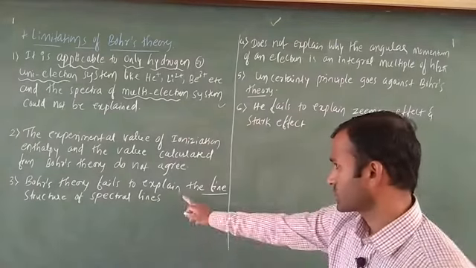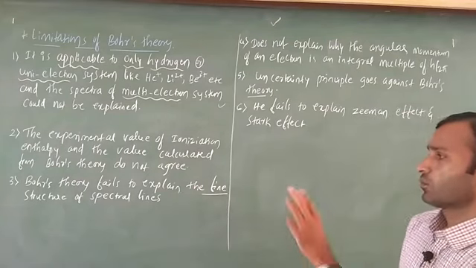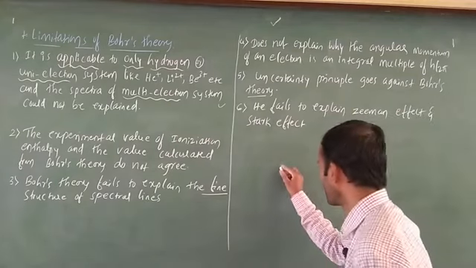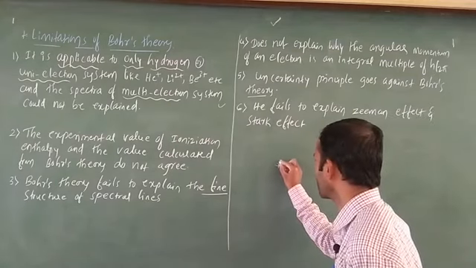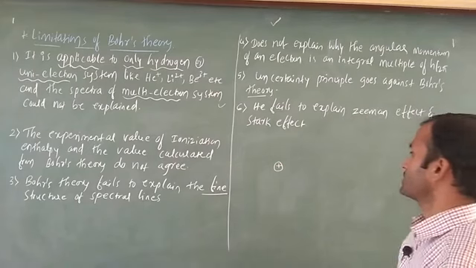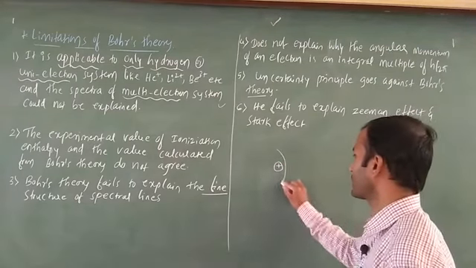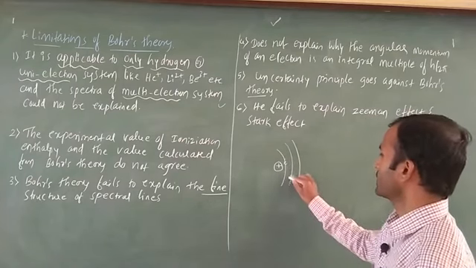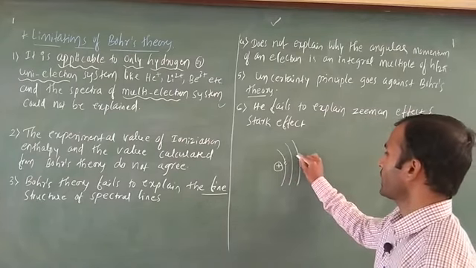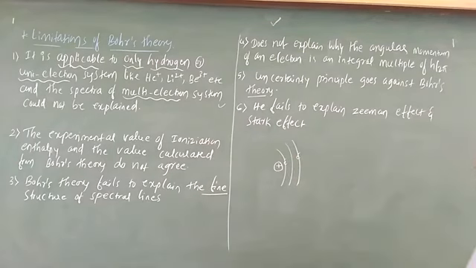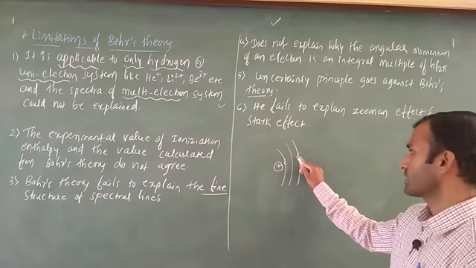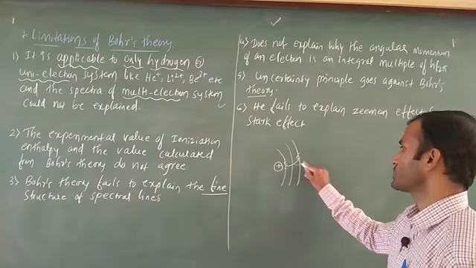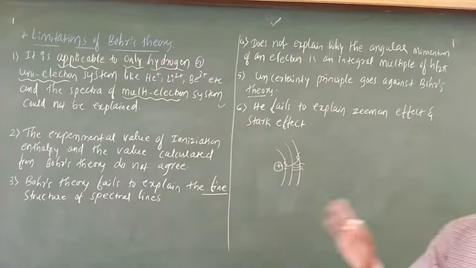Just listen here. Okay, this point we are going to explain. Bohr's theory fails to explain the fine structure of spectral lines. Means just here in this case, this one is what? Nucleus is there. Okay. Next in this case what happened? The electron revolving around the nucleus, no problem. Here is electron is there, it can move from what? Lower energy to higher energy, no problem. After that this higher energy electron is there, this is unstable excited state, it will come down, start emission of radiation. This is a basic.